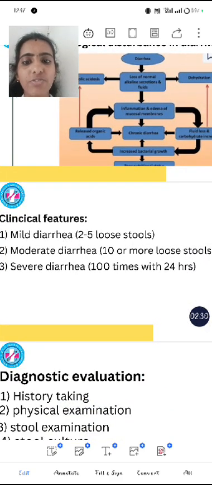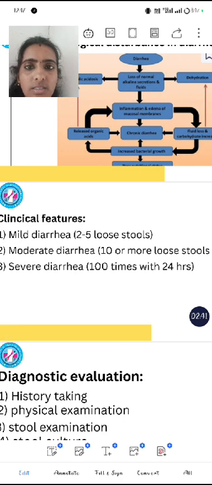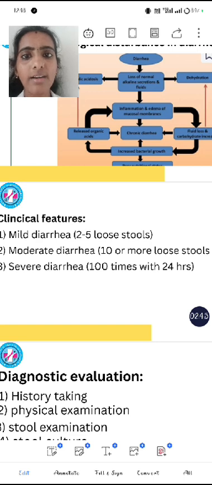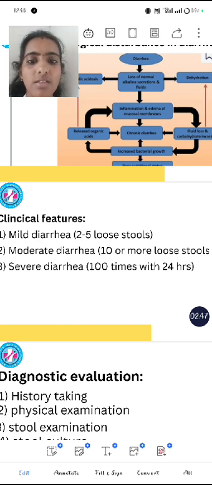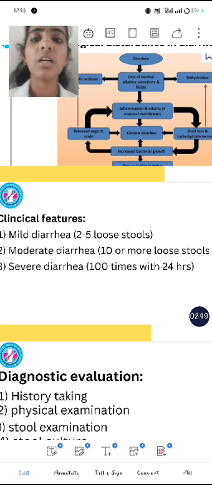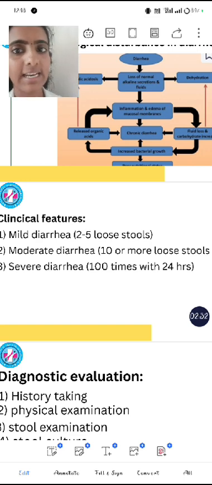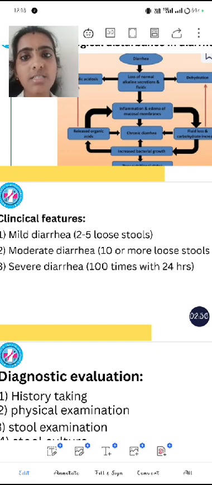Another one is clinical features: mild diarrhea, moderate diarrhea, severe diarrhea. Mild diarrhea means 2 to 5 loose stools. Moderate diarrhea means 10 or more than that. For severe diarrhea, 100 times within 24 hours. Not exactly 100 times; on and off the patient is passing stool.